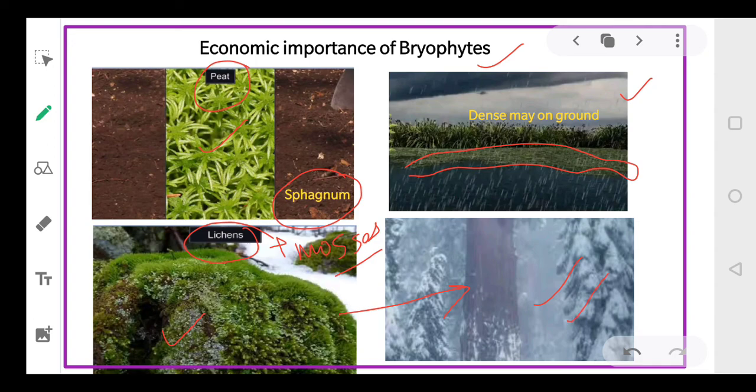So that is why the bryophytes are very important. I hope, dear students, you've understood the concept of bryophytes and its two classes, that is liverworts and the mosses.